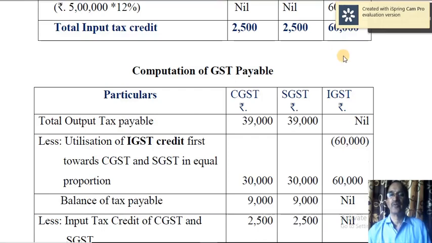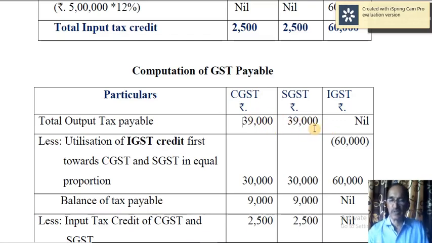Now what you have to do? First, you have to use this surplus IGST input tax credit towards payment of CGST or SGST in any order and in any proportion. Any order means first you can use this 60,000 towards CGST and the remaining amount towards SGST. Or you can use this 60,000 first against SGST, then if there is surplus towards CGST.